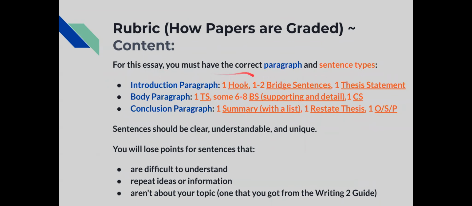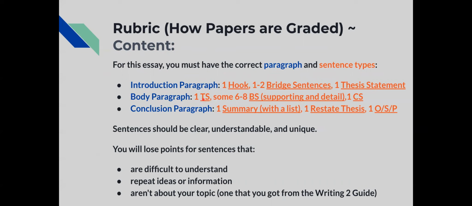For this essay, you must have the correct paragraph and sentence types. This is part of your content grade. So for your content grade, you must have an introduction paragraph. That's one hook, some bridge sentences, and one thesis statement.